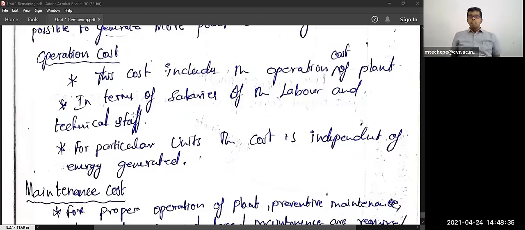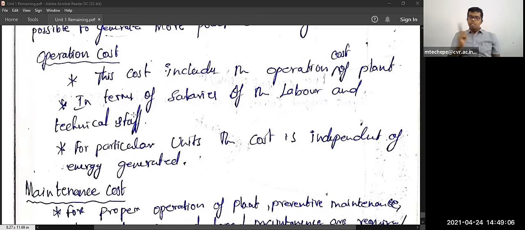Why? Because if you want to operate two generating units, you need two times the employees. Once again, 300 employees are going inside, and you need to call another 300 employees. So 300 plus 300, 600 employees. Minimum salary 40,000 to 50,000, you need to pay. So it will go into crores and crores of rupees.